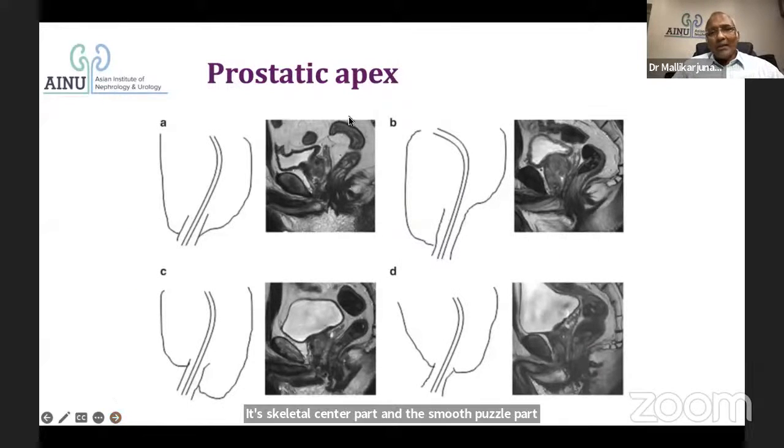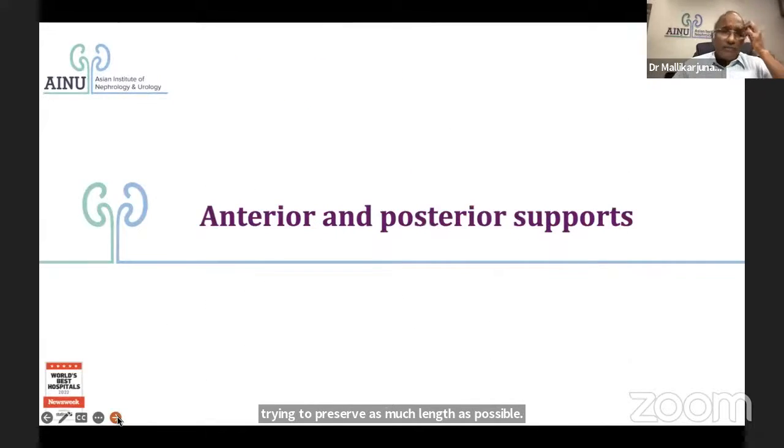You should understand why MRI is important: for understanding the anatomy of the prostate. It can be like this, it can be like this, it can be like this. How you plan your saving of that urethra is going to be seen much before, after understanding it in MRI. There's no point without seeing this and trying to preserve as much length as possible. So try to understand it a little ahead in advance.